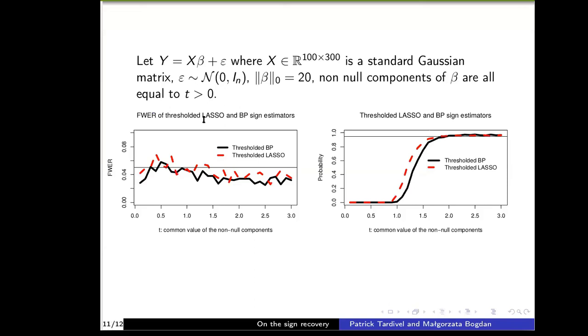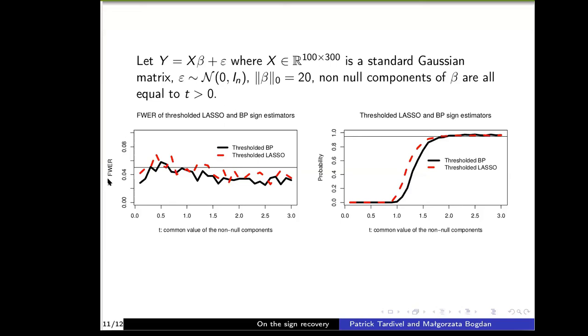And the non-null components of beta are all equal to t. On the left figure, the x-axis represents t, which is how large the non-null component of beta is, and the y-axis represents the family-wise error rate, which is the probability to not estimate at zero at least one null component of beta.